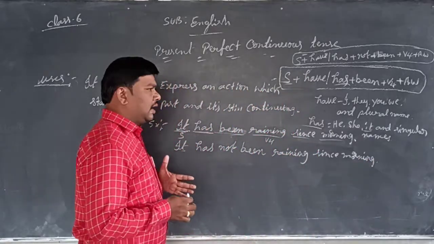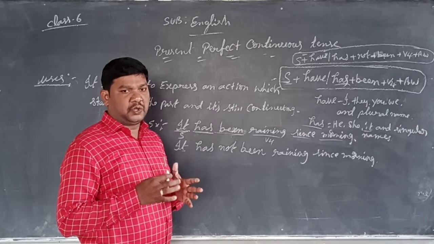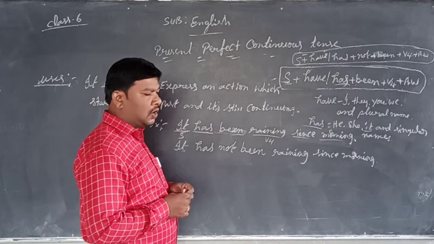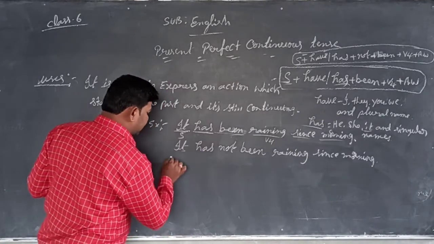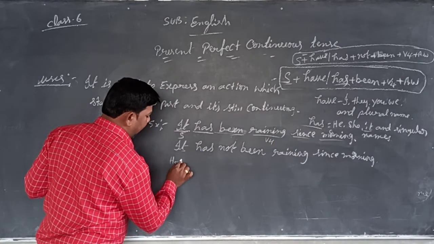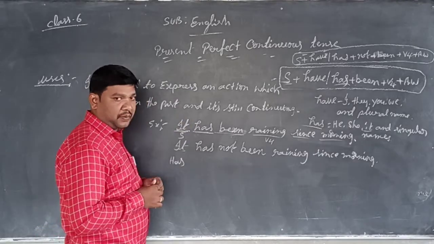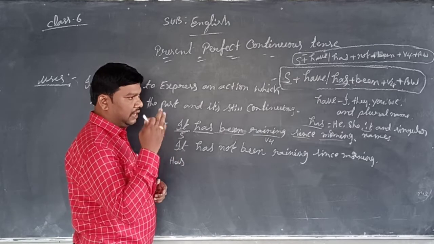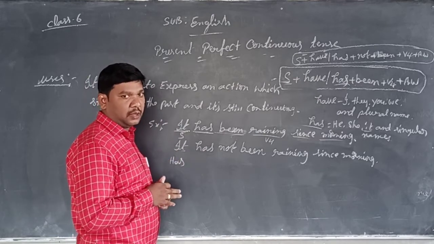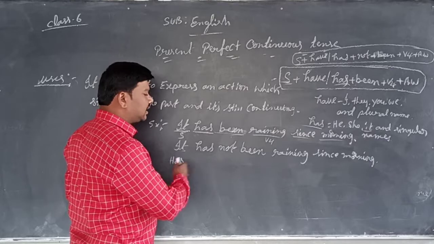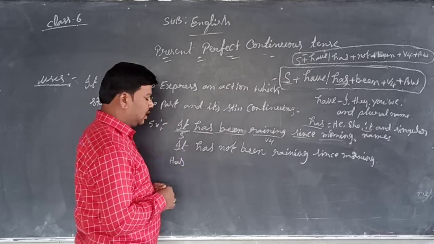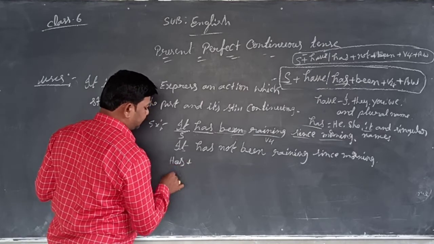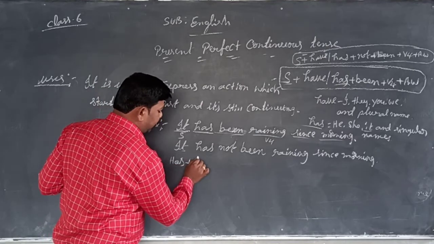To make a confirmation, an interrogative sentence, a question: how can you ask this question? Change this sentence into a question. As per the structure, the sentence comes like this: first the helping verb has, plus subject it.